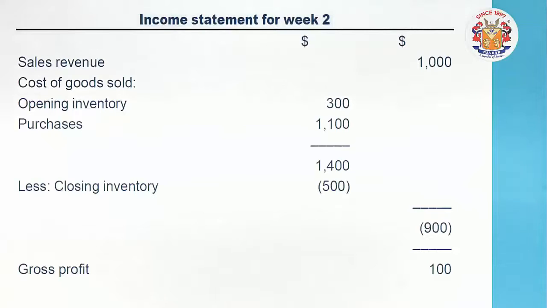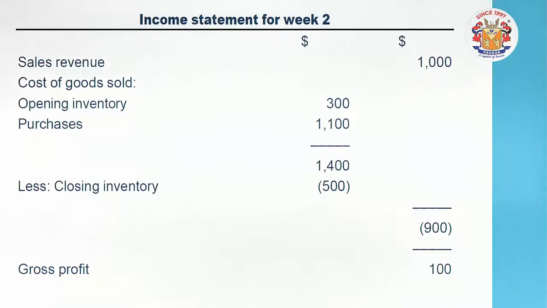This is what your income statement will look like in a vertical format. It has been written over here. In a vertical format, it is always sales minus cost of sales from top to bottom, and gross profit comes out. See here, the sales were 1000 in total for the second week. How will you derive cost of sales? Please remember again the formula: opening stock plus purchases minus closing inventory.